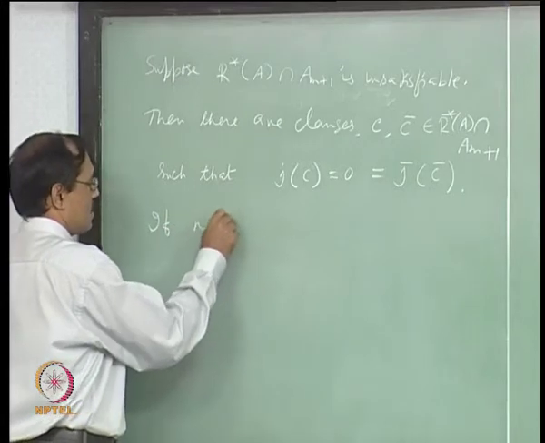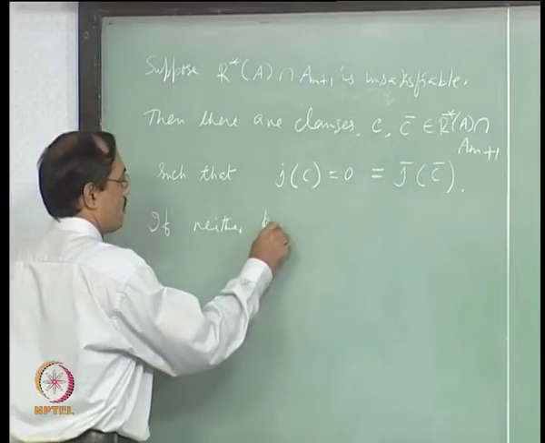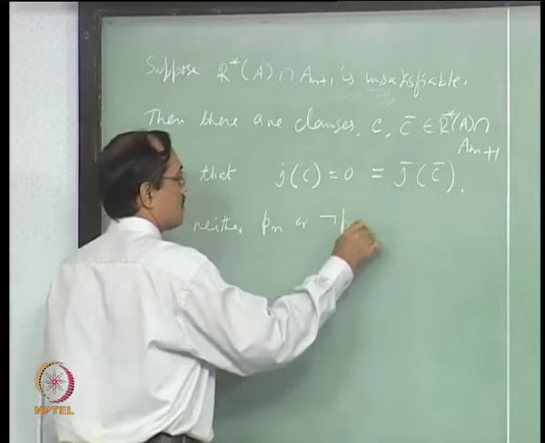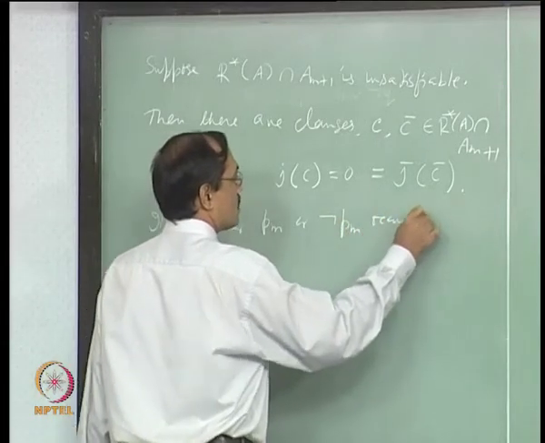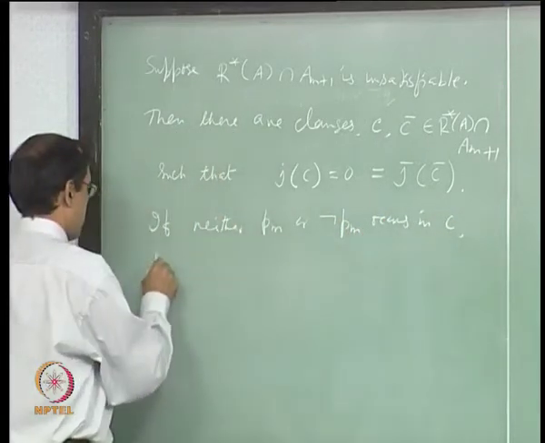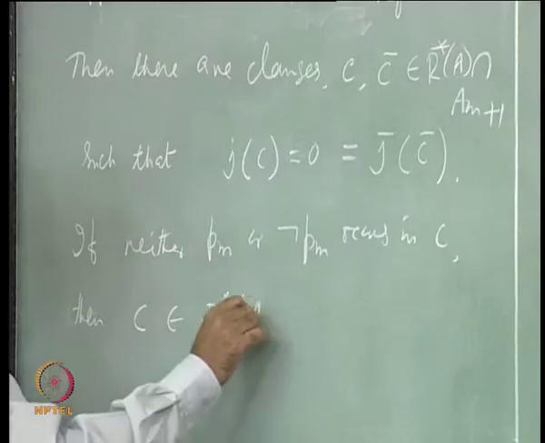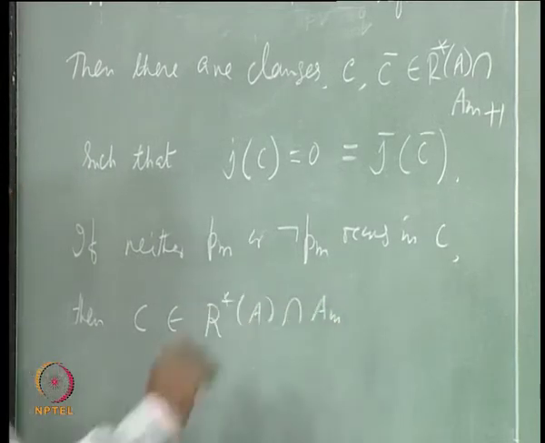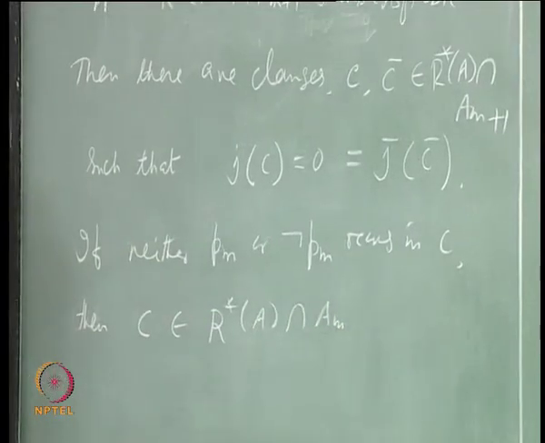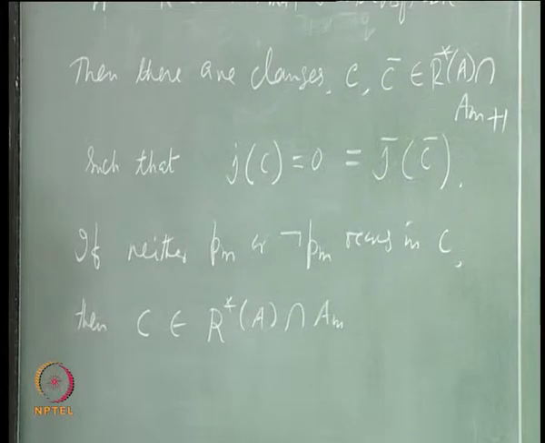Fine. So, let us write it that form. If neither P m nor not P m occurs in C, then C belongs to R star A intersection A m. Okay.